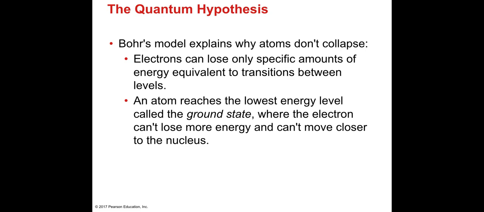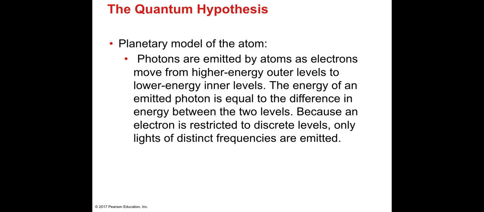The Bohr model explains why atoms don't collapse. Electrons can lose only a specific amount of energy equivalent to transitions between levels. An atom reaches the lowest energy level, called the ground state, where the electrons can't lose more energy and move closer to the nucleus.